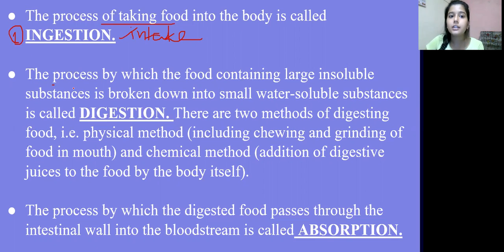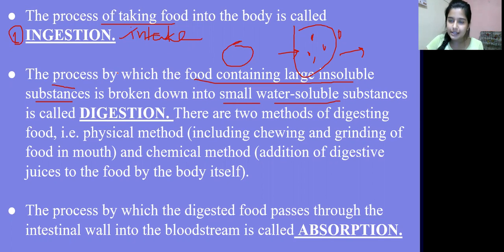So after ingestion, the process by which the food containing large insoluble substances is broken down into smaller water soluble substances. So we know that हमने जो खाना लिया था, that was in a large piece. So after entering the body, or we can say in our mouth, हमारे जो teeth होते हैं, they help in breakdown of the food into smaller parts. After that, these parts are then absorbed in the body, right? So इसी basically चीज को हम पूरे को digestion बोलते हैं, right? Absorption से लेकर breakdown से लेकर absorption तक का process. So the food is broken down into small water soluble substances, which is known as the digestion process.